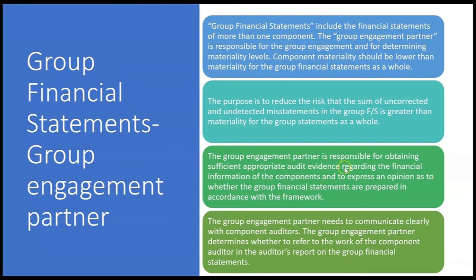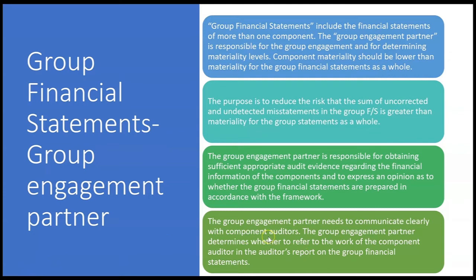The group engagement partner is responsible for obtaining sufficient appropriate audit evidence regarding the financial information of the components and to express an opinion as to whether the group financial statements are prepared in accordance with the framework. The group engagement partner needs to communicate clearly with component auditors. The group engagement partner determines whether to refer to the work of the component auditor in the auditor's report on the group financial statements.